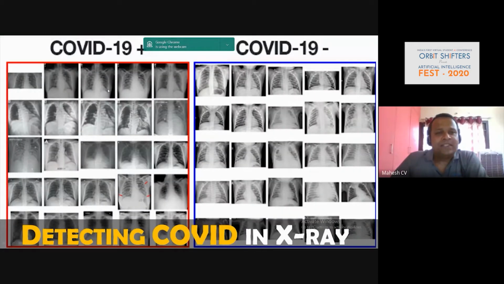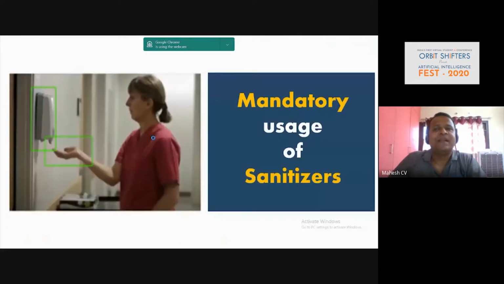Then, if you have X-rays, the symptoms can even be detected in the image itself. That's why in the morning, when Dr. Srini was speaking about radiologists, radiologists are slowly going to be replaced with these algorithms.